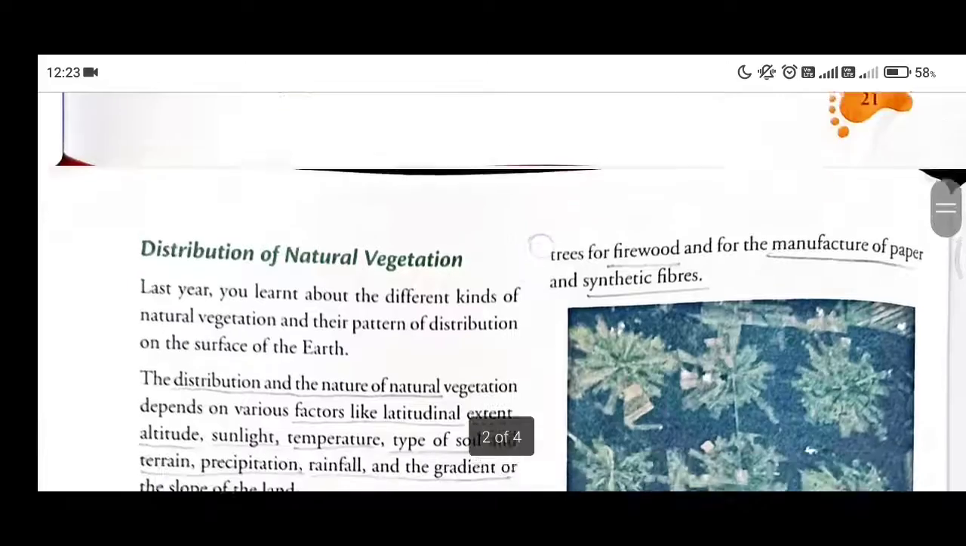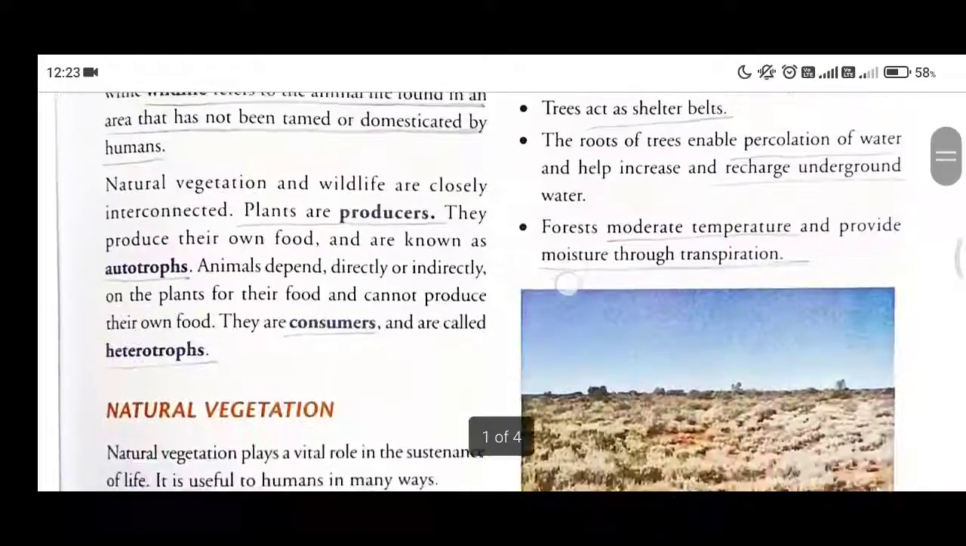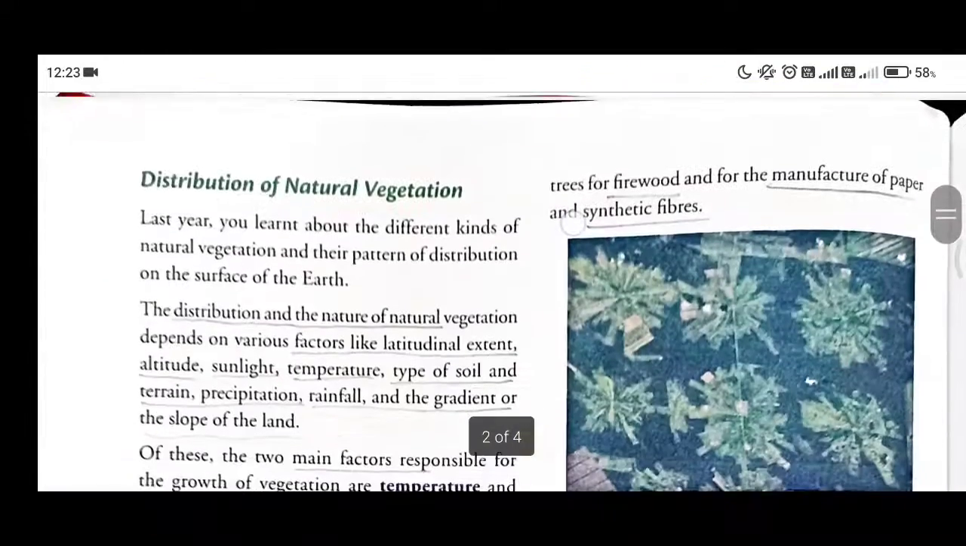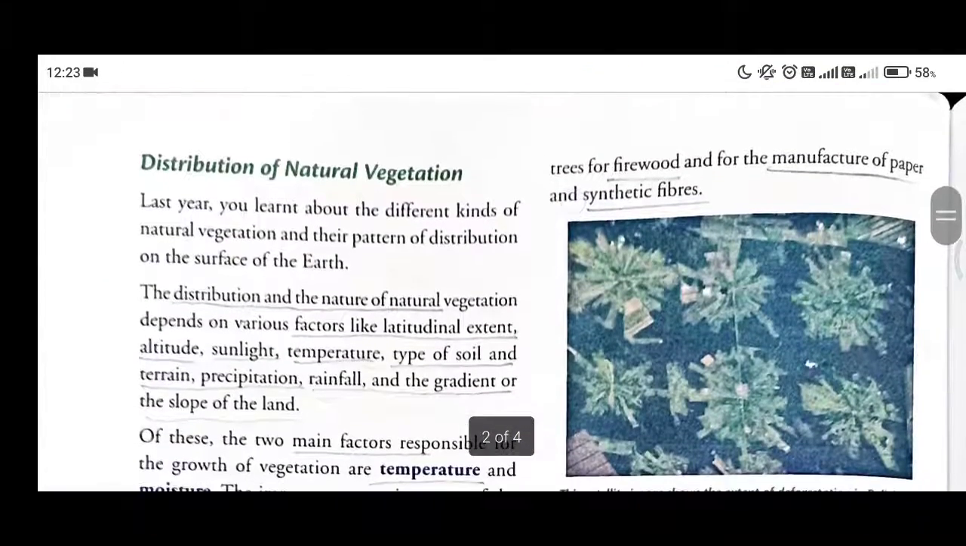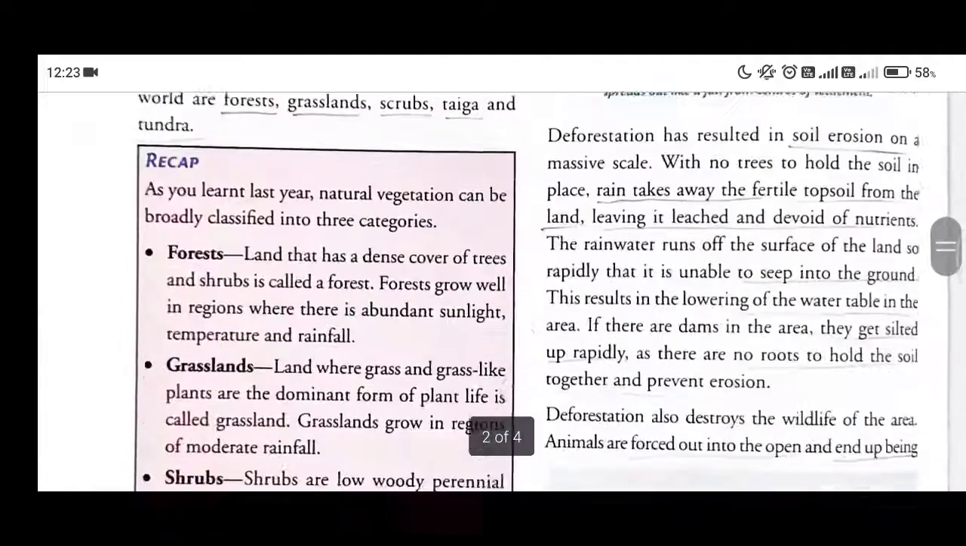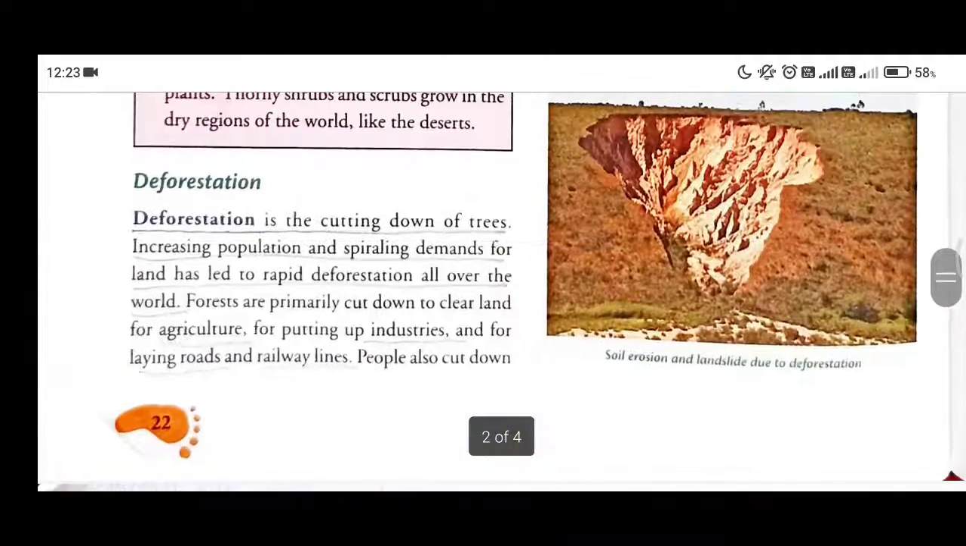Now, as we have understood the meaning of natural vegetation, the distribution of natural vegetation and the factors responsible behind it, let's understand here the meaning of deforestation. Students, deforestation in very simple words means the cutting down of trees, especially when it happens on a large scale. Forest and deforest are completely opposite. So when removing the forest, it is deforestation.